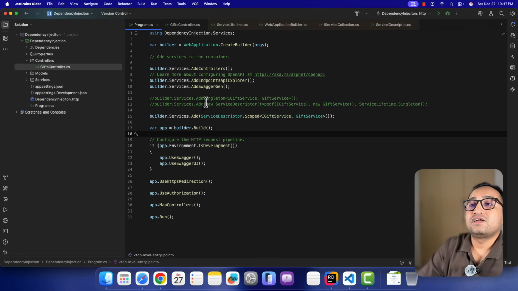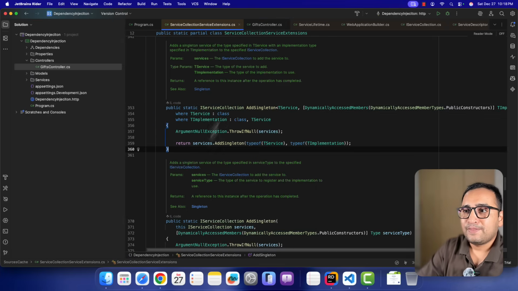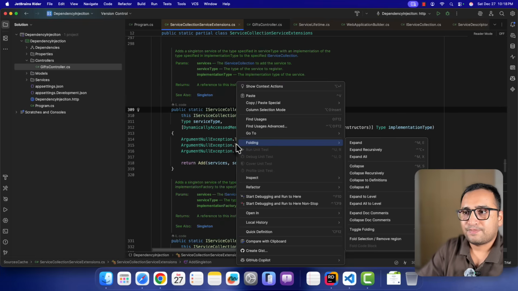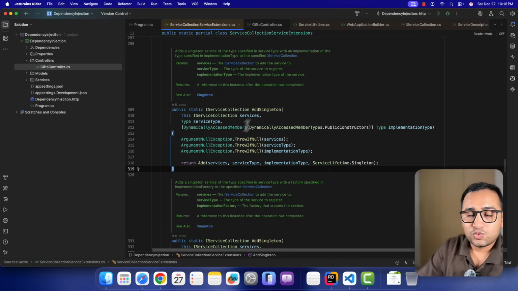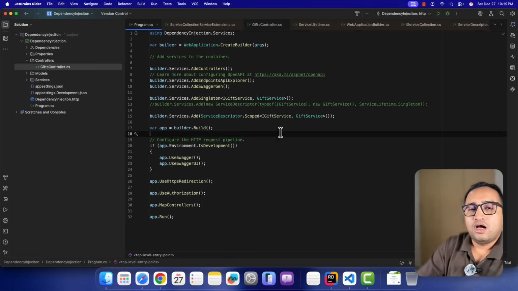Now let's see how this add singleton is working. If I uncomment this and I want to see what is the implementation of this add singleton. Here we are. This is again calling this services dot some other version of this add singleton. Let's see what is there. Now you can see what this is doing. This is returning that add method that we were trying to use. In that add method, they are having this services, service type, implementation type, and the singleton. Ultimately, what we were doing is there in this add singleton method. I want you to test this scenario by yourself and share your feedback with me.